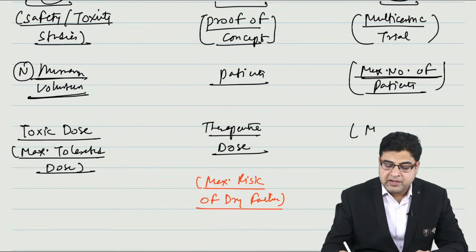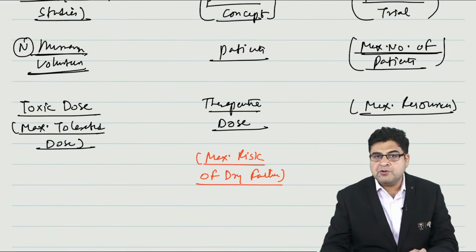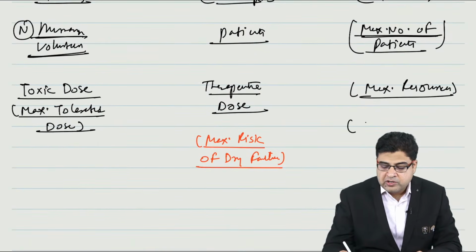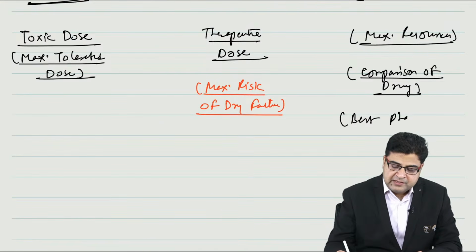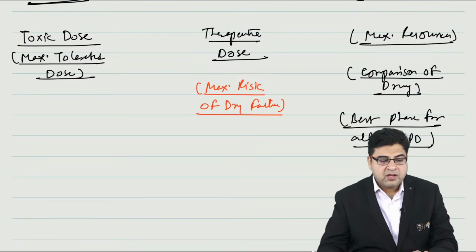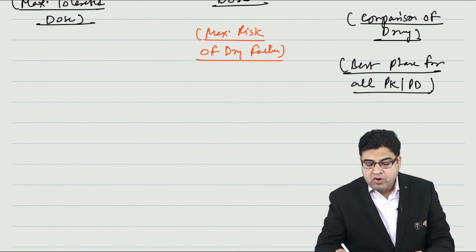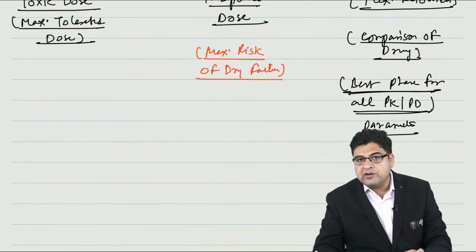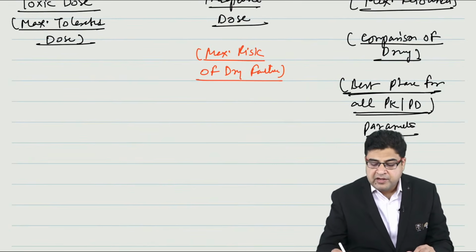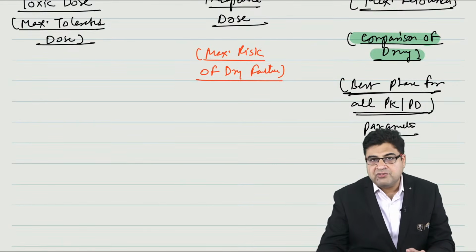This phase requires the maximum resources. Whenever you want to compare two drugs, comparison of drugs is also made in phase 3. Basically, phase 3 is the best phase for all pharmacokinetic and pharmacodynamic parameters. Whenever you want to calculate any kinetic or dynamic parameter, phase 3 is best. Whenever you want to compare two or more drugs, phase 3 is best.